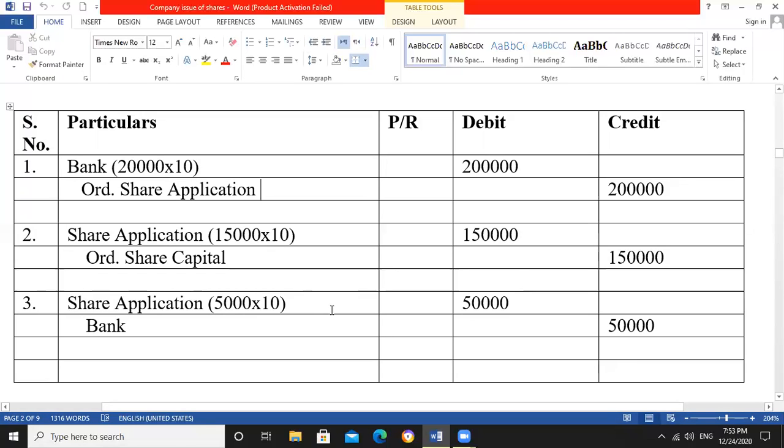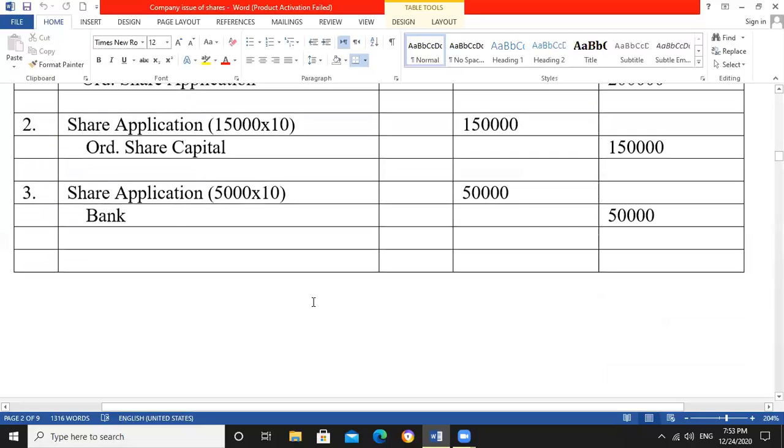Share application will be debited, 5,000 multiplied by 10, and bank will be credited 5,000 multiplied by 10. It means the amount is written by bank, because bank is receiving cash and paying cash to the shareholders.